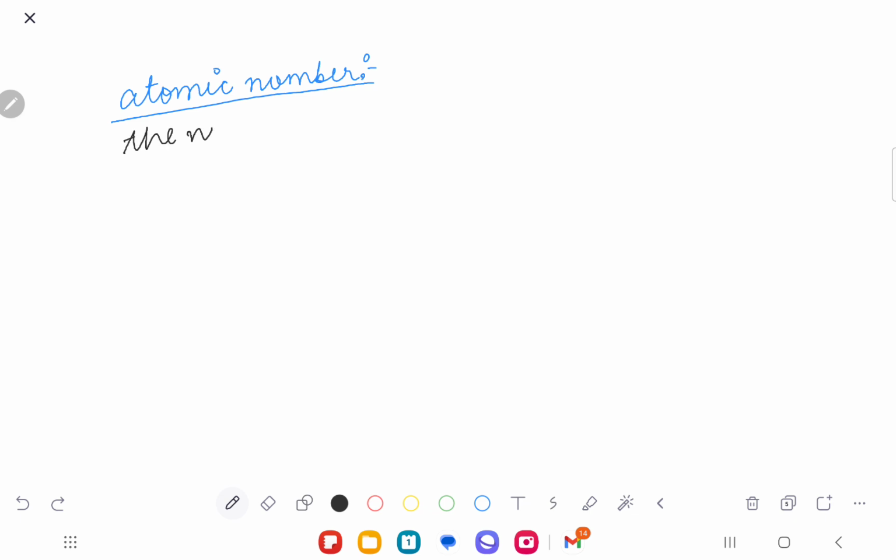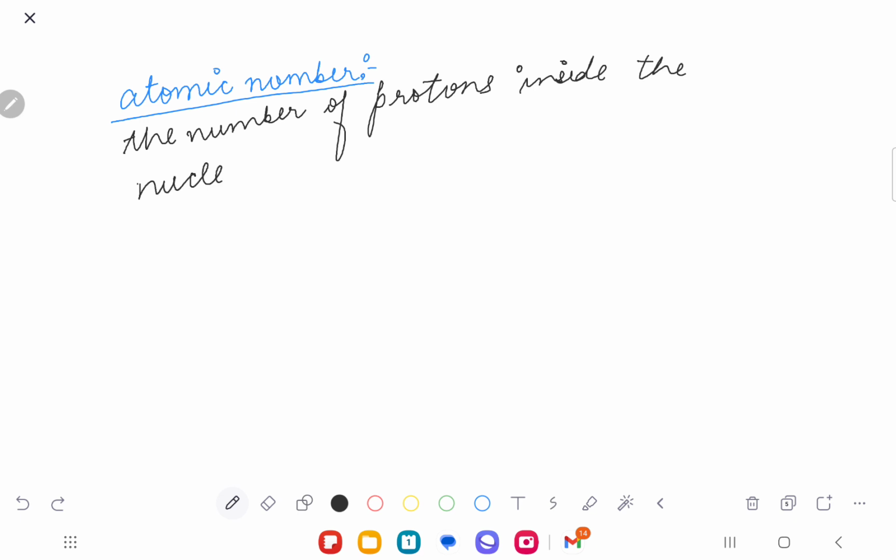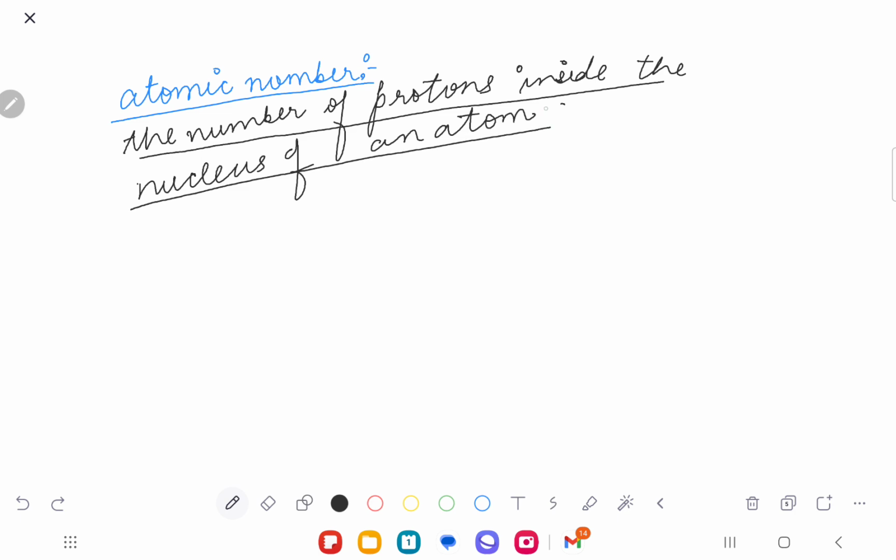The number of protons inside the nucleus of an atom. Okay, Natalia? The number of protons inside the nucleus of an atom. Okay? That means what?